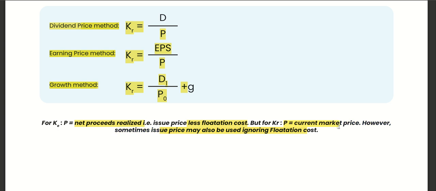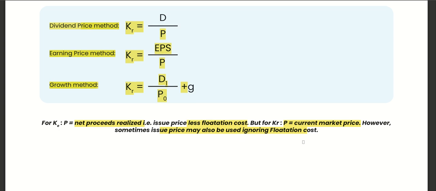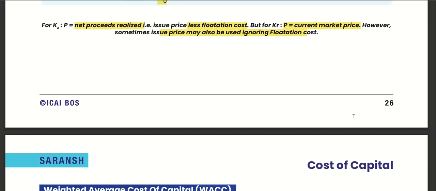For P, we only use current market price. So for KR, we use market price. When we calculate KE, we give preference to issue price and then current market price. But when we calculate KR, we give preference to current market price and then issue price. Right? But flotation cost will never come in KR.